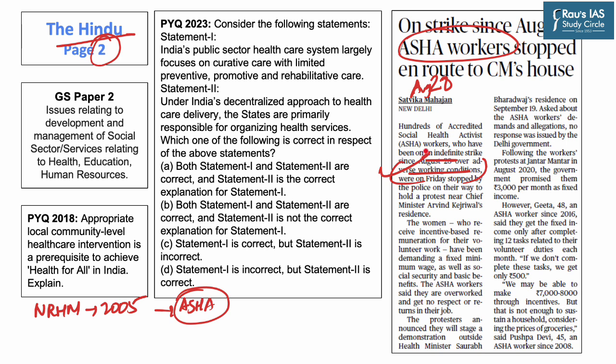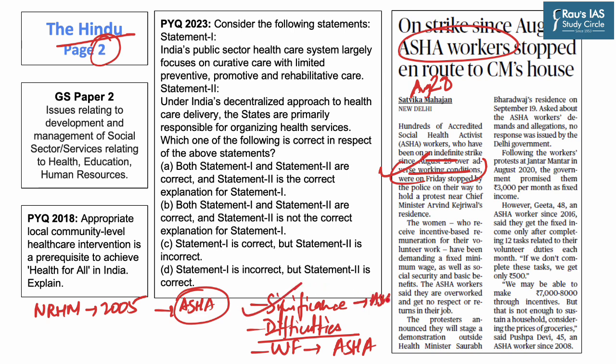Hence, in the scope of our today's discussion on ASHA workers, we will first highlight their significance in improving the health outcomes in a local community. Further, we will also discuss difficulties which are faced by such ASHA workers in discharging their duties, followed by a suggestive way forward, which will highlight measures that can be undertaken in order to improve the working condition of ASHA workers. Hence, let us start our today's discussion by discussing the significance of having such ASHA workers.